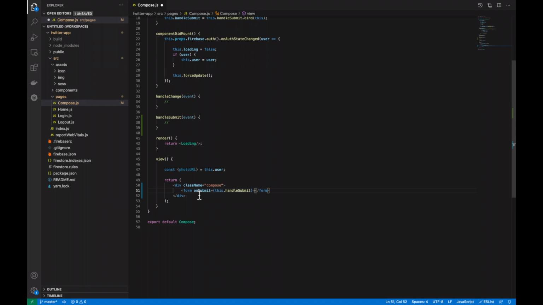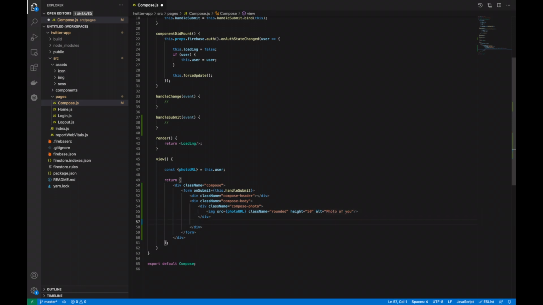That way, when we add the button in later to actually submit this form, the handle submit is where you will actually be able to deal with it and then submit it to Firebase. Add in another div with the class name compose header, and then add another div with the class name compose body. Inside of the compose body, we want to add another div, compose photo, and in there we want to actually add the image using the photo URL that we extracted out of the user. So put the source as the photo URL, class name rounded, just so then we actually have a rounded image, and give it a height of 50, with an alt, of course, to make it HTML standard correct.